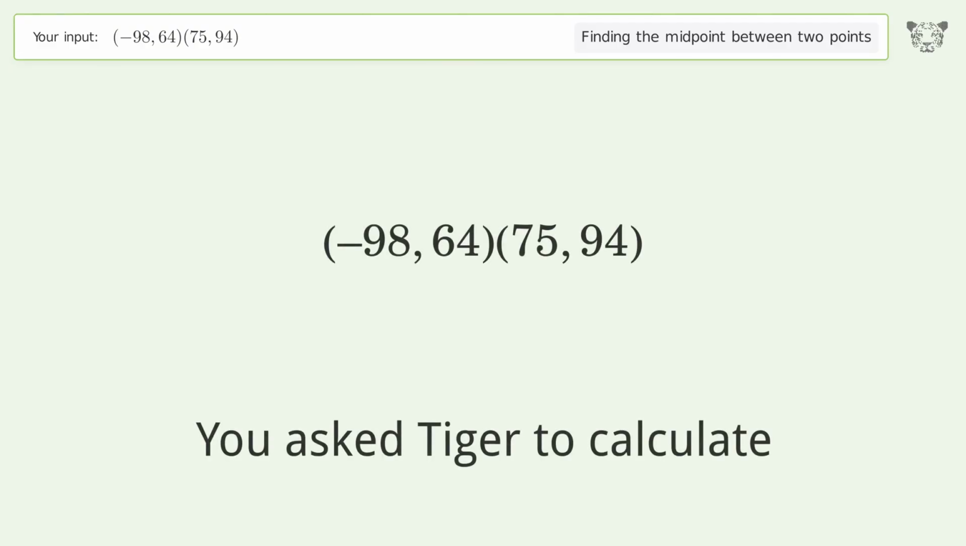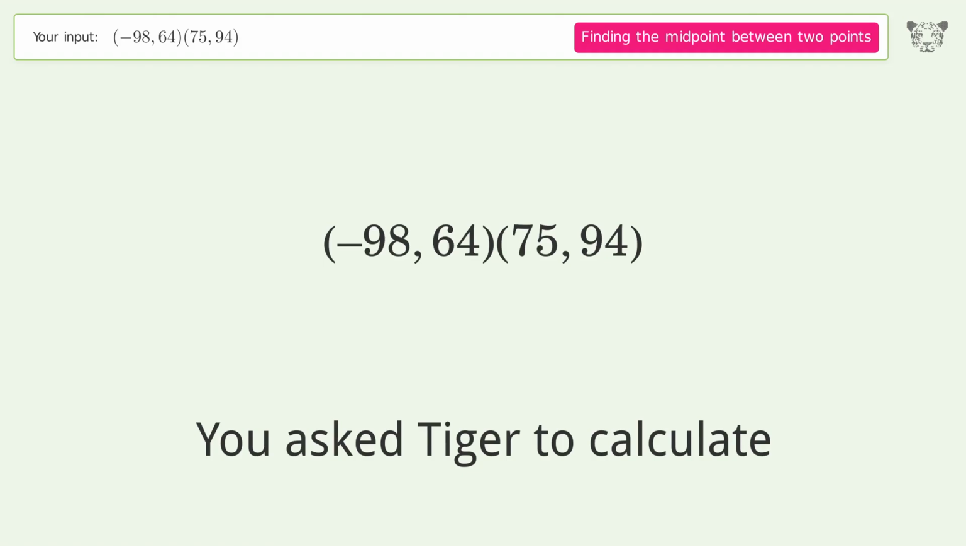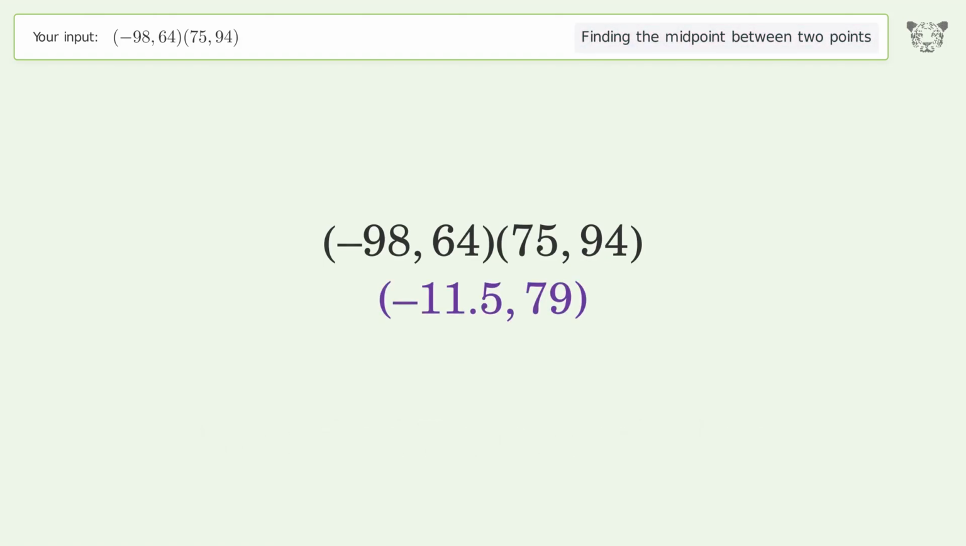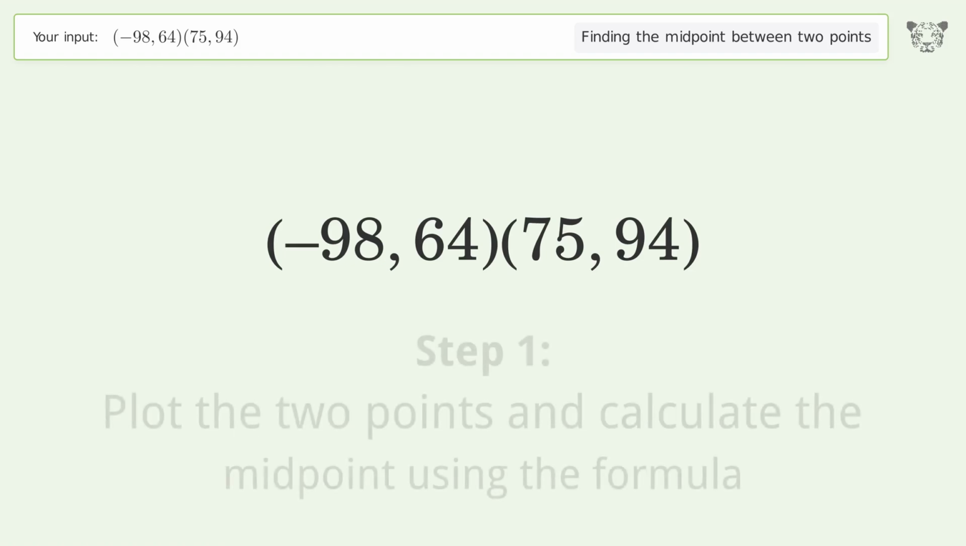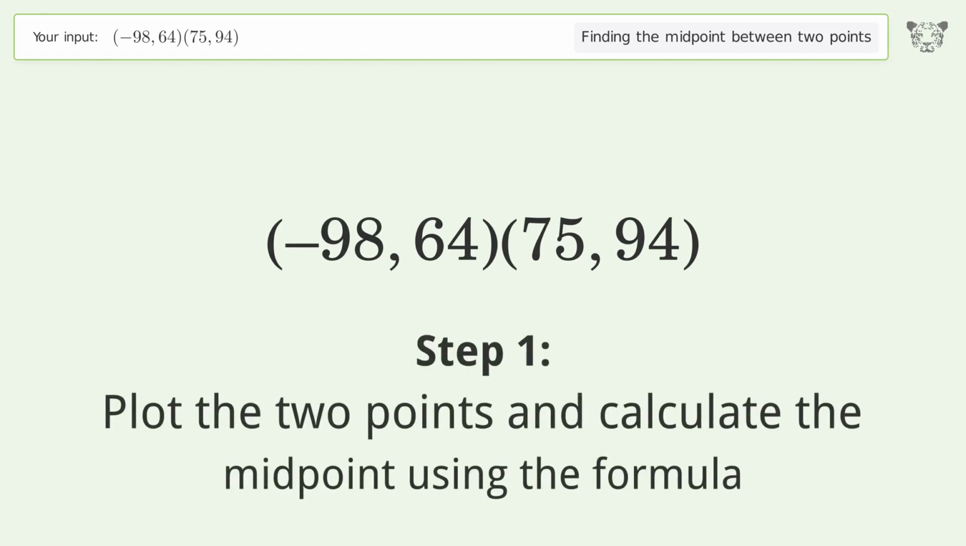You ask Tiger to calculate. This deals with finding the midpoint between 2 points. The midpoint between the 2 points is negative 11.579. Let's solve it step by step. Plot the 2 points and calculate the midpoint using the formula.